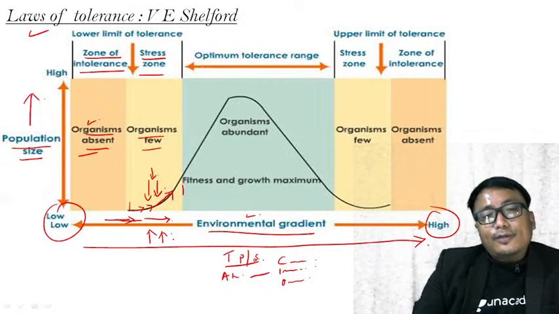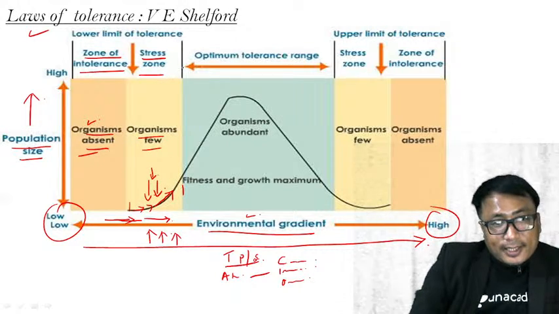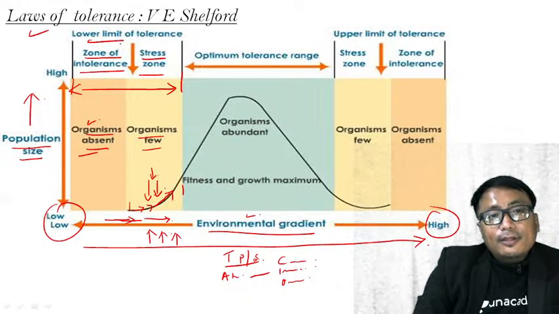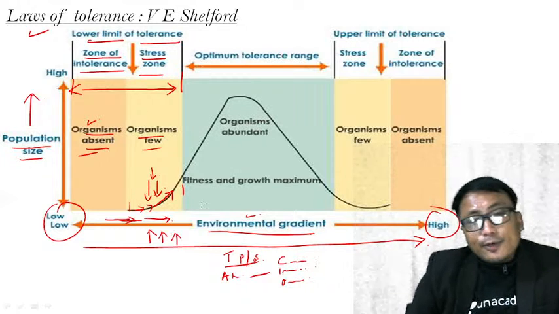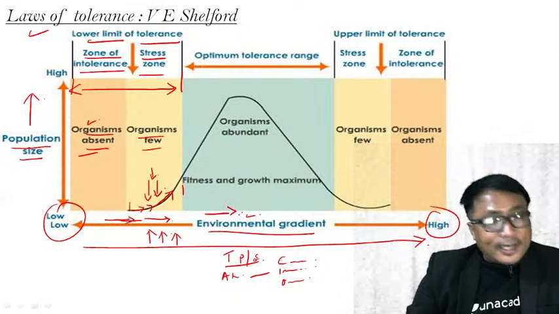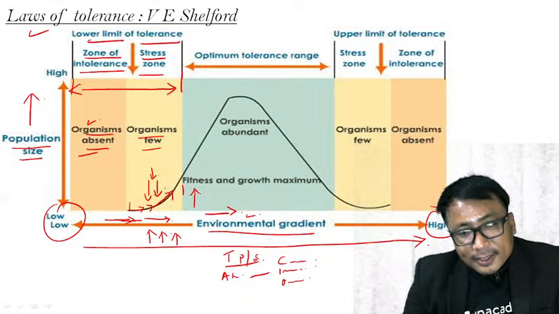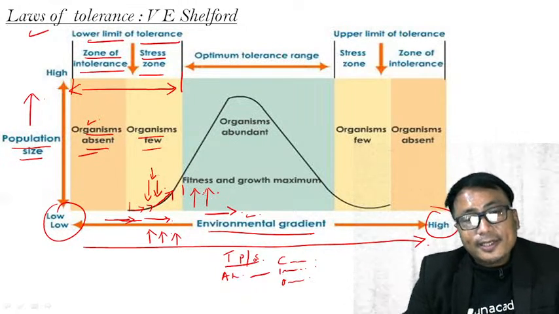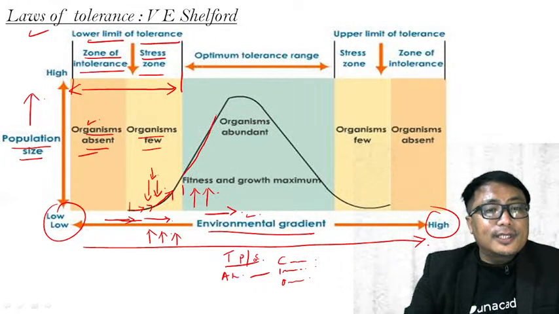Because the adequate or optimum level of the environmental gradient is not yet achieved. These two combined together are known as the lower limit of tolerance. Now you keep on increasing the environmental gradient further. If I increase, for example, the temperature and the precipitation, that is the moisture content or the rainfall, the number of organisms increases exponentially like this.